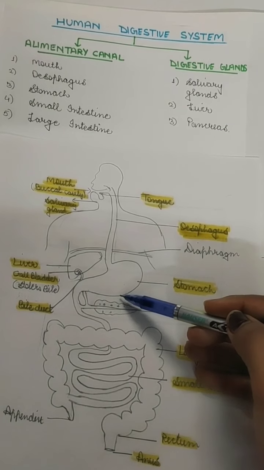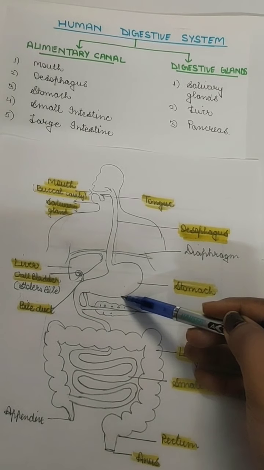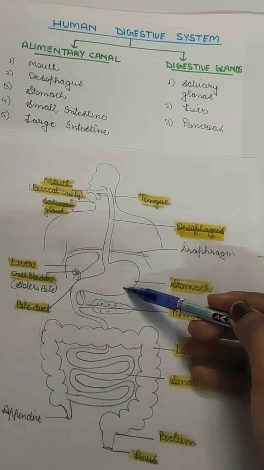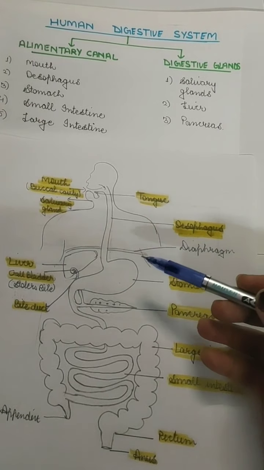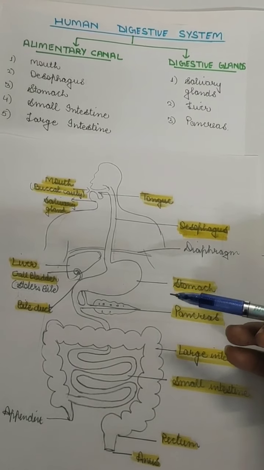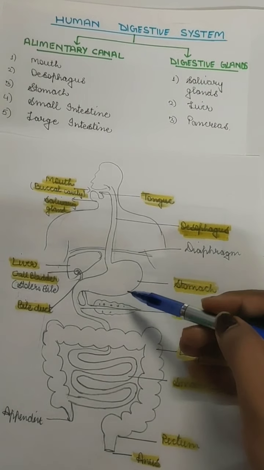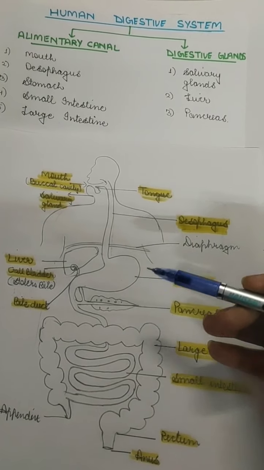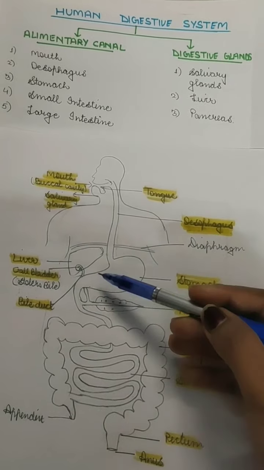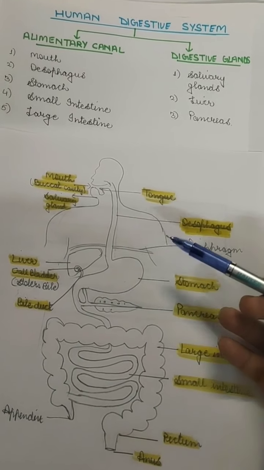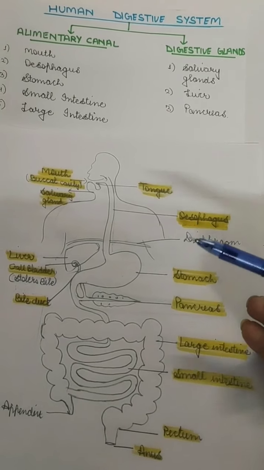Along with that, the stomach also secretes some gastric juices. Gastric juices also help in the digestion of food. The gastric juices are hydrochloric acid, pepsin and mucus. Since hydrochloric acid is acidic, the food is digested. The hydrochloric acid also kills the bacteria, mucus protects the inner lining of the stomach, and pepsin breaks down the food into protein.